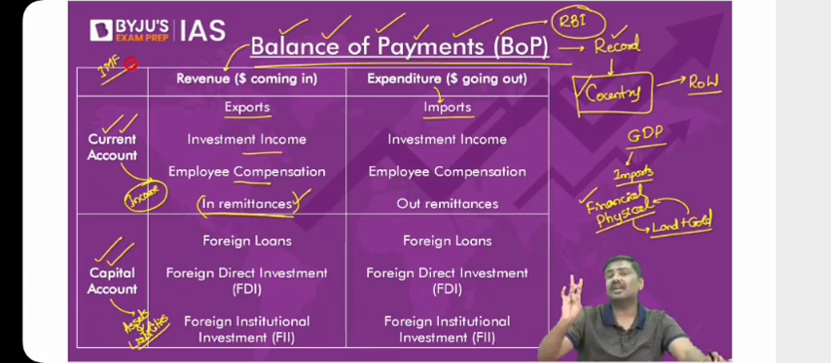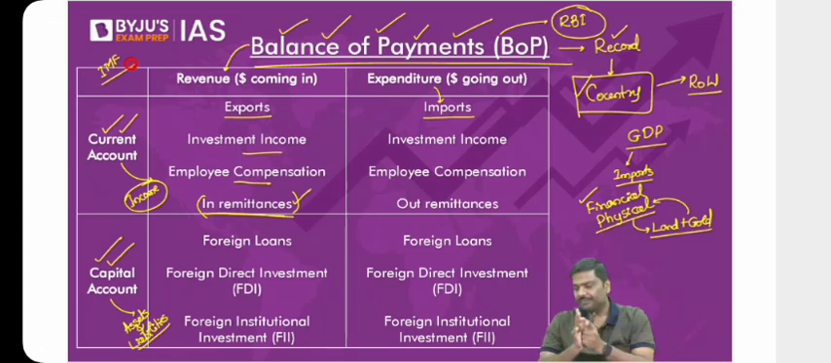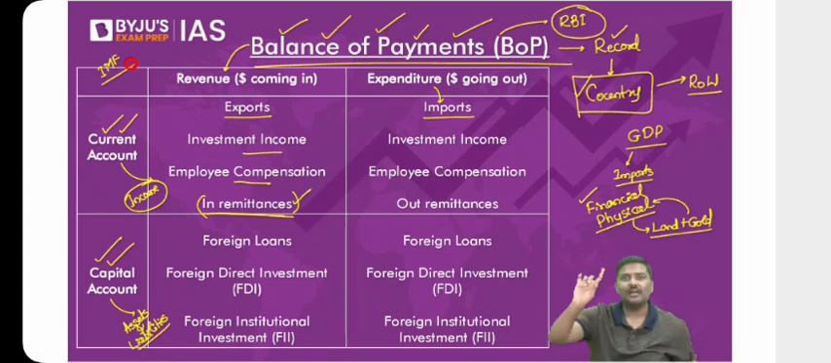So what about the financial account then? RBI will simply take the financial account, merge it with the capital account, and have only two accounts, current and capital.